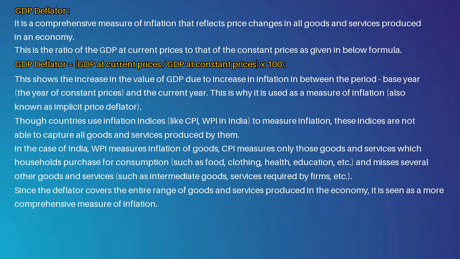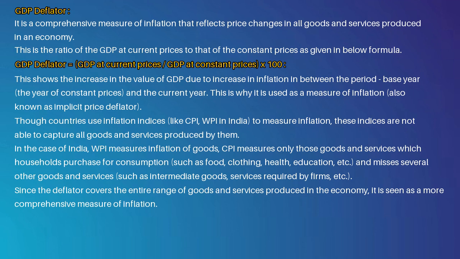This shows the increase in the value of GDP due to inflation between the base year, the year of constant prices, and the current year. This is why it is used as a measure of inflation, also known as the implicit price deflator. Though countries use inflation indices, like CPI and WPI in India, to measure inflation, these indices are not able to capture all goods and services produced by them.